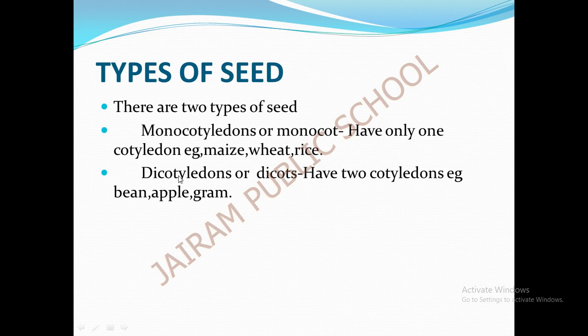So monocot and dicot. The seeds of plants such as bean, gram, and apple have two cotyledons, so they are dicotyledons. The seeds of some plants such as maize, wheat, and rice have one cotyledon, so they are called monocotyledons. The food for the baby plant is stored in the seed leaves.